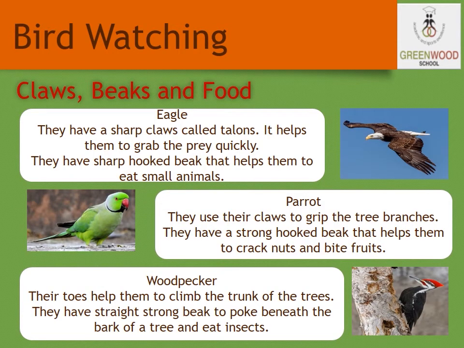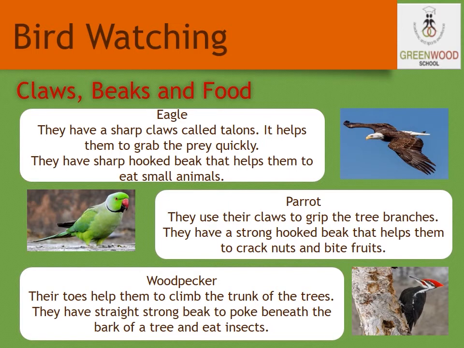Let us study about the claws, beak and food of the bird. The eagle. They have sharp claws called talons. It helps them to grab the prey quickly. And also they have a sharp hooked beak that helps them to eat small insects. A parrot. They use their claws to grip the tree branches. They have a strong hooked beak that helps them to crack nuts and to bite the fruits.